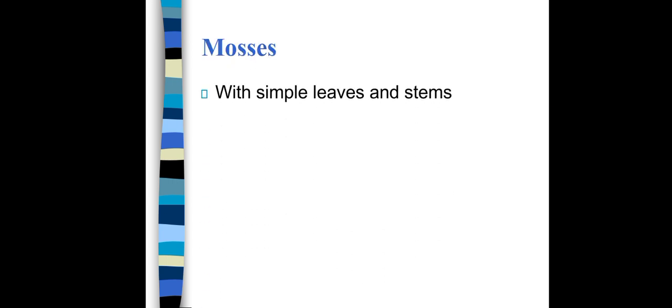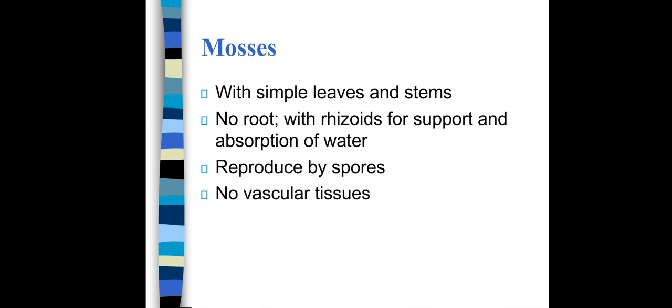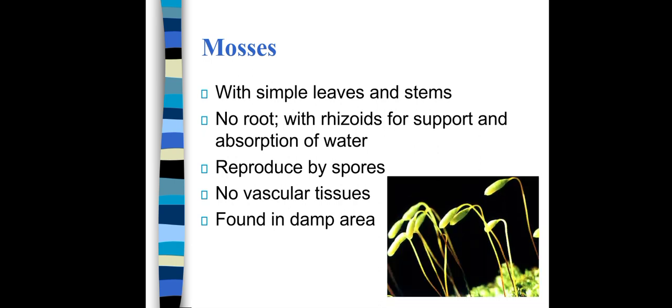Mosses, they have simple leaves and stem, no roots, with rhizoids for support and absorption of water. रूट्स इनके बहुत टाइनी होते हैं, प्रॉपर जिस तरह ट्रीज़ के रूट होते हैं वैसे नहीं होते. And they reproduce by spores. They don't have vascular tissues, xylem and phloem, for the transportation of water and minerals. And they are found in damp areas. जहाँ पे भी थोड़ी नमी होती है, मॉइस्चर होता है, वहाँ पे मॉजेस ग्रो कर जाते हैं.